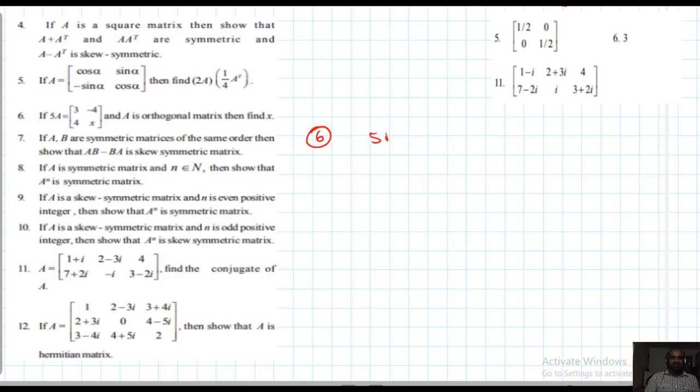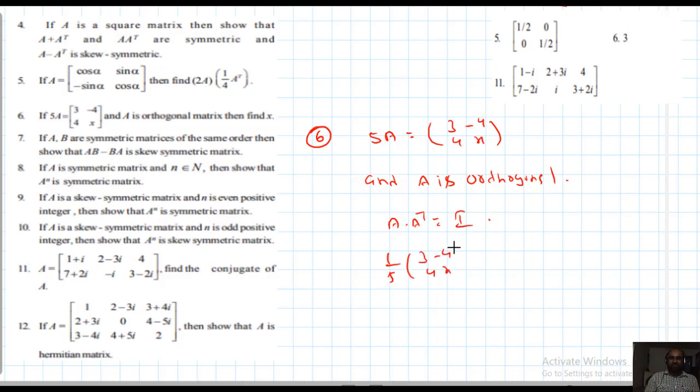5A equal to 3 minus 4 4x. A is orthogonal. But the definition of orthogonal, A into A transpose equal to I. Okay, what is A here? 1 by 5 of this, I can say 1 by 5 into 3 minus 4 4x.